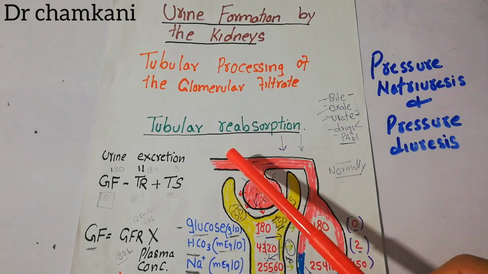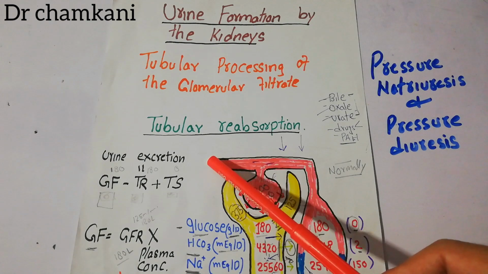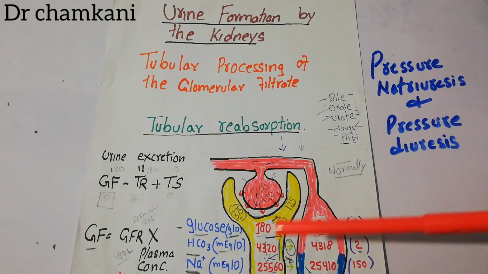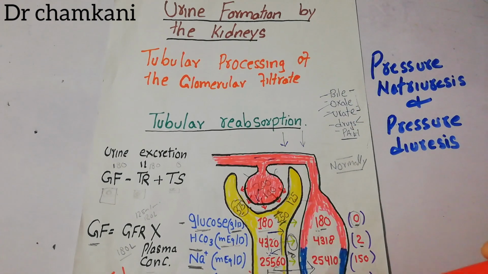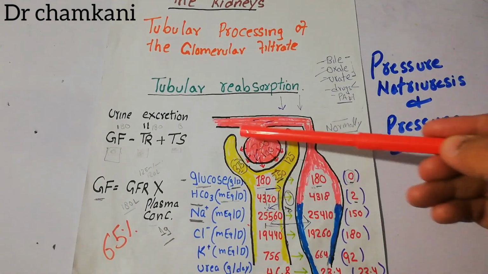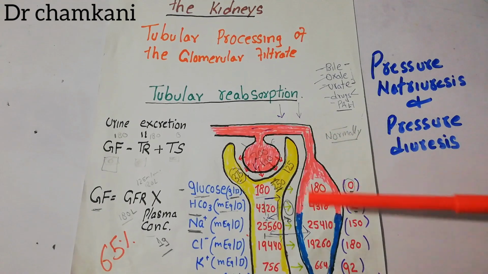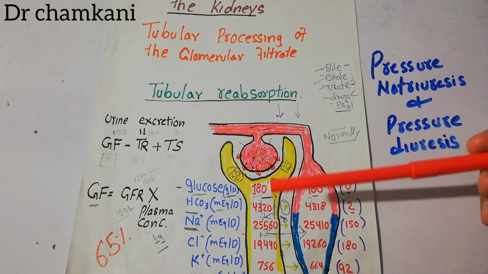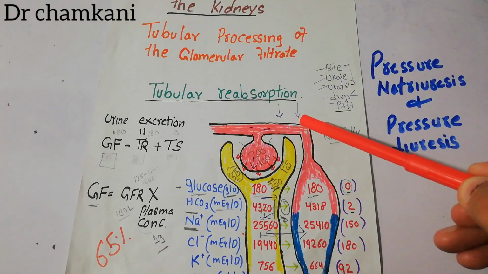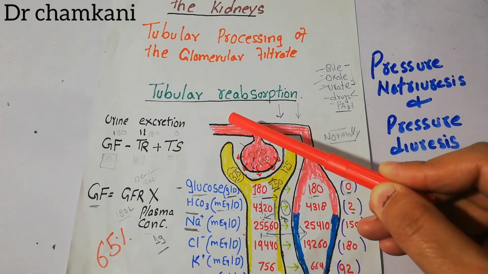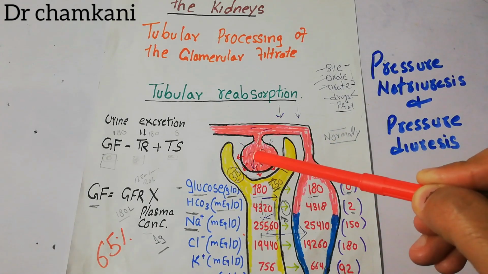Whenever renal mean arterial pressure increases, it will have three effects due to which the excretion of sodium from the kidney will increase. Similarly, the excretion of water will increase. So this is a typical nephron. Here we have the blood vessels coming in, and here we have the peritubular capillaries in which the fluid is reabsorbed. Normally, an increase in mean arterial pressure will not increase GFR that much.